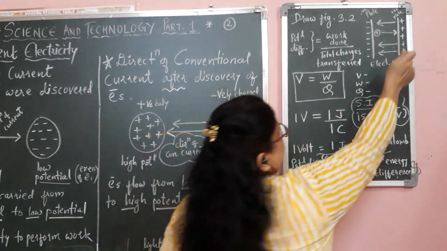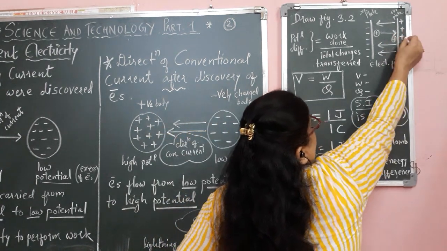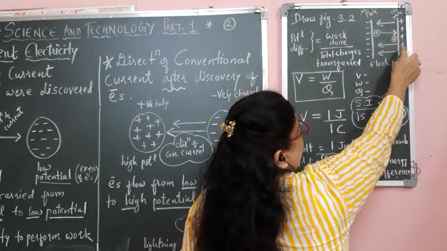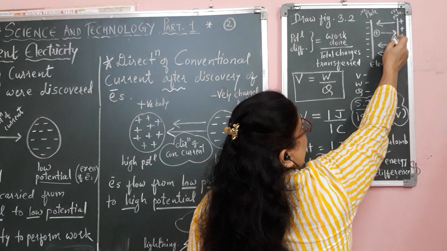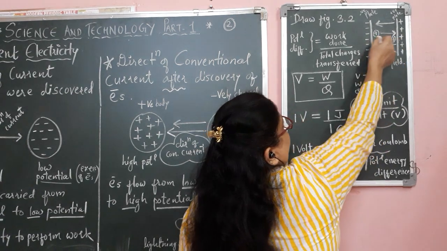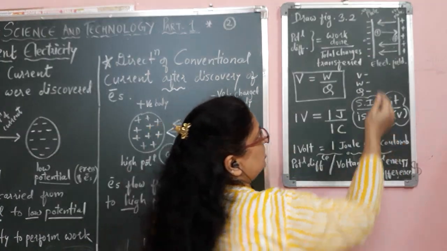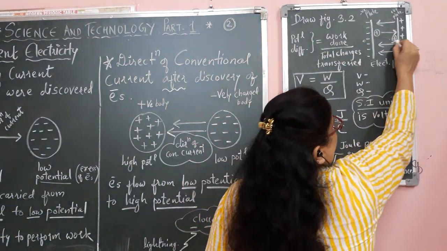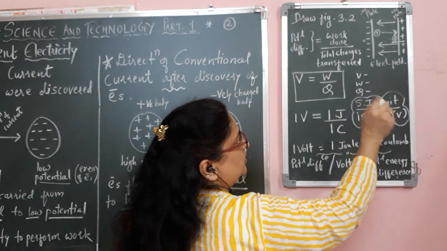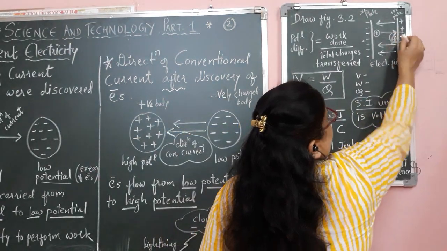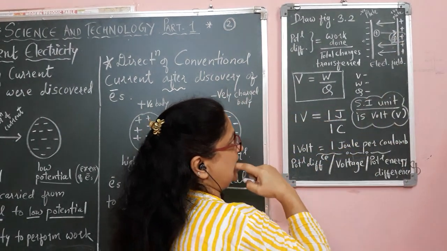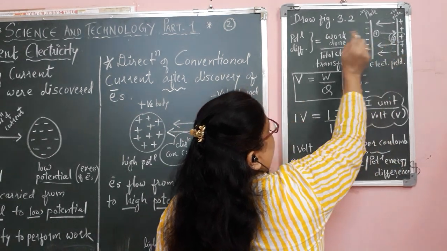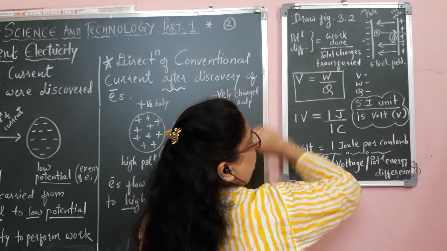When the charge reaches here, the like charges will have repulsion. So if we do not do any work, what will happen? It may fall back, because there is attraction between these unlike charges. So to hold this positive charge near the positive plate, we need to do a certain amount of work, and that work done to carry the positive charge is the potential difference.